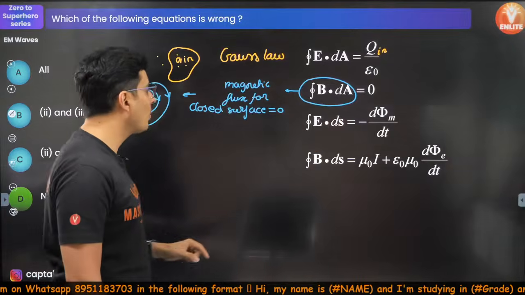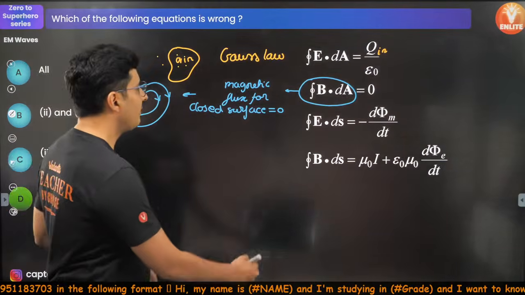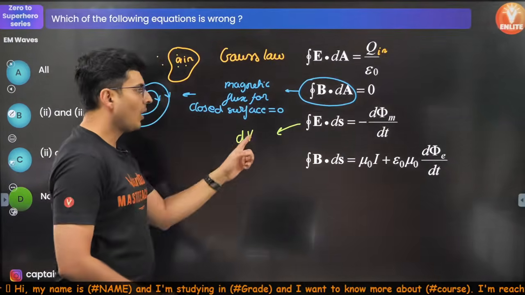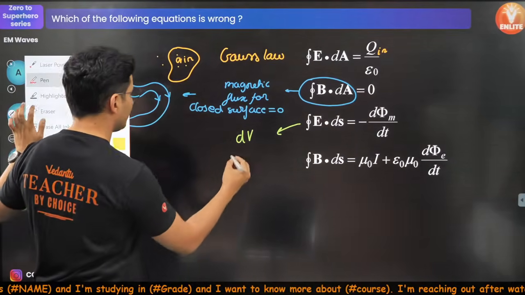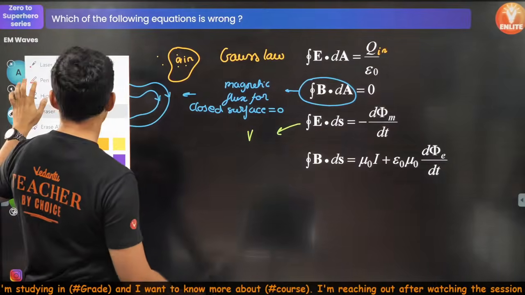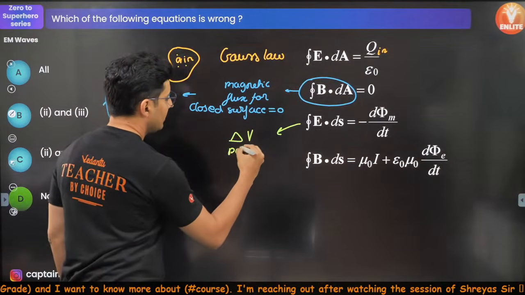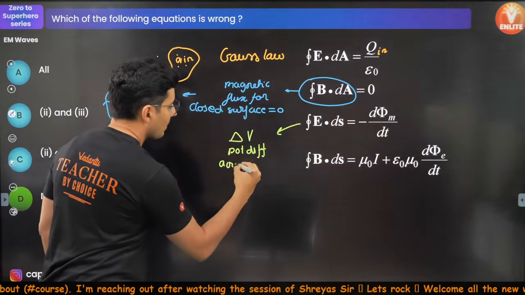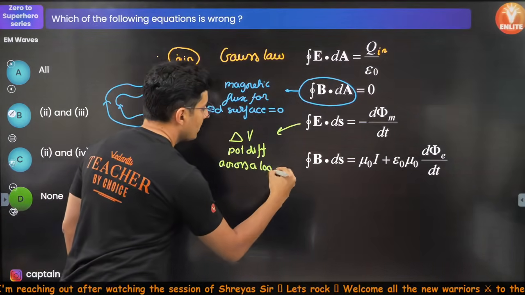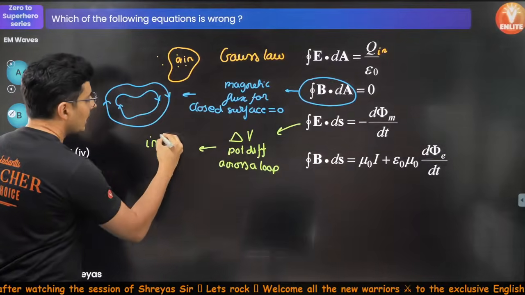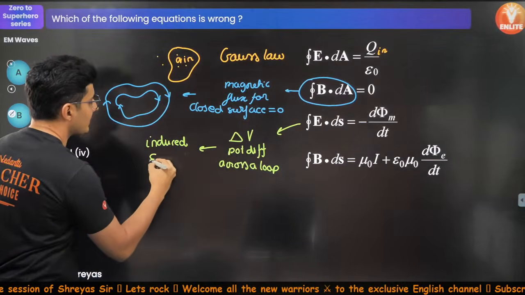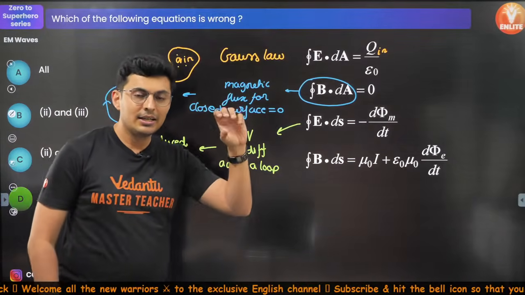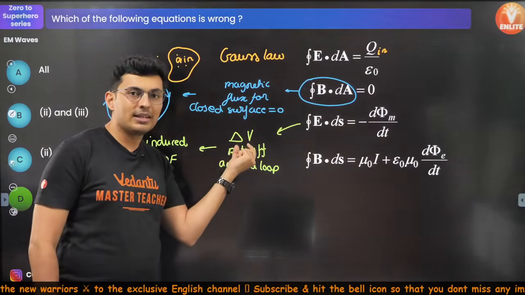If you notice this equation, this is actually Faraday's law. This E dot ds is actually dV, the potential difference. Voltage by distance gives you field, and field into distance gives you voltage difference.